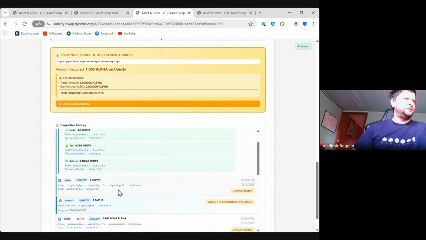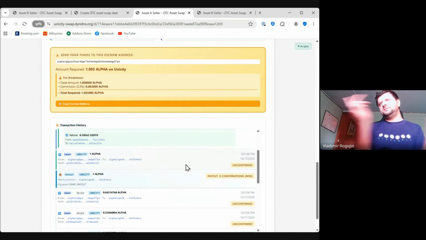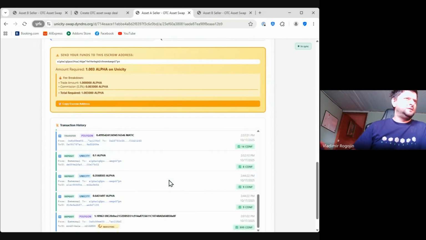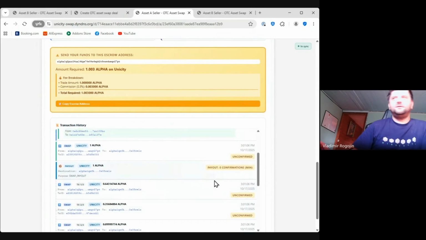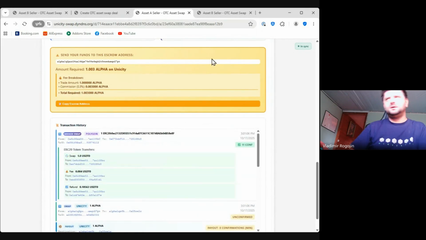On the alpha part, you also see that the swap is going on here. One alpha was moved to the recipient on the B side. So as a result, A and B swapped one alpha for one USDT, and that's what we see. That's it. Of course, these transactions are not yet confirmed, but there is no point waiting anymore because they already ended up in the chain, so they will be confirmed eventually. The job of the OTC agent is basically over here. It's done its job. The swap happened successfully. That's it.